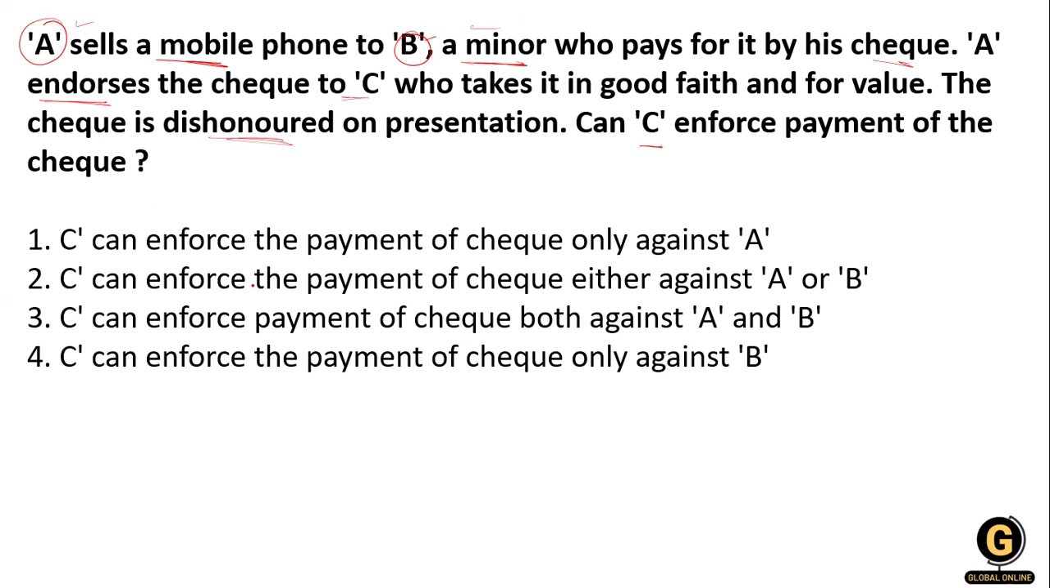The options are: C can enforce payment of the check only against A; C can enforce payment either against A or B; C can enforce payment against both A and B; and C can enforce payment only against B. Here it is talking about minors. Any agreement with a minor is void. In that case, option A is right: A is only and only liable to C. So option A is right over here.